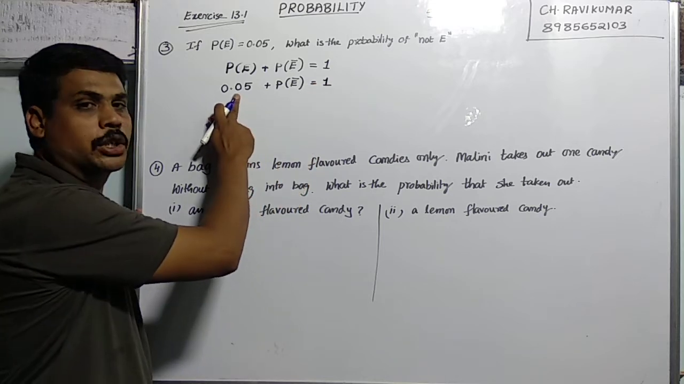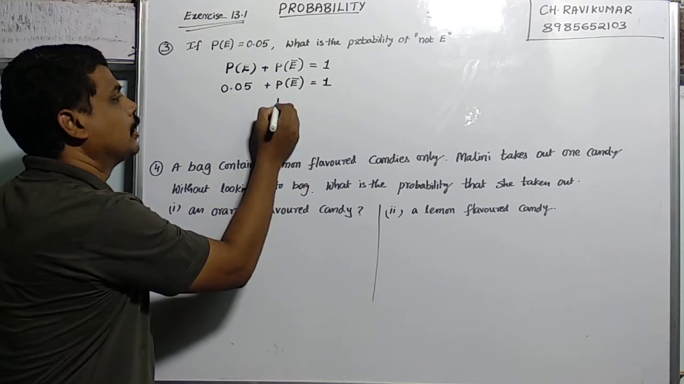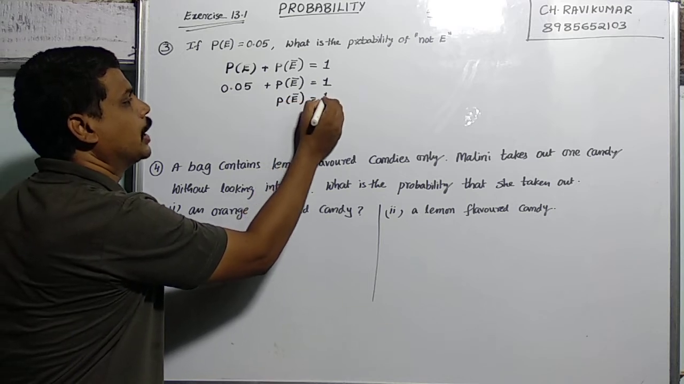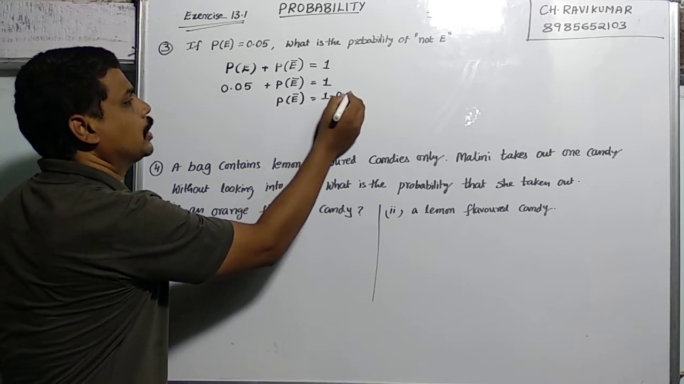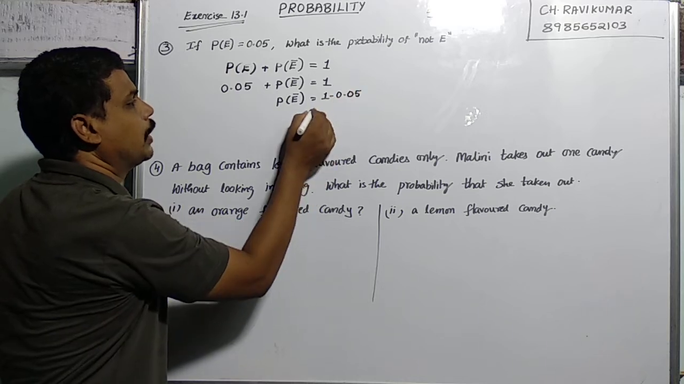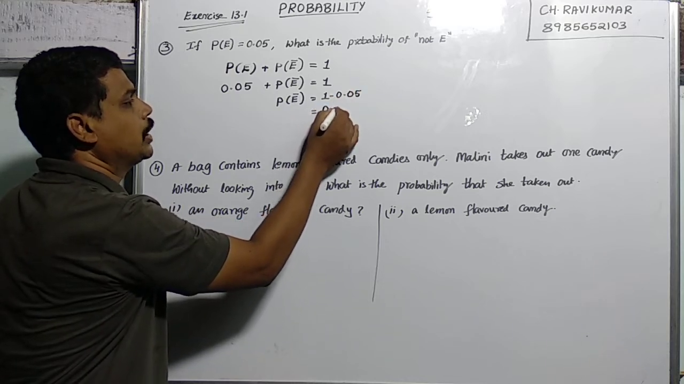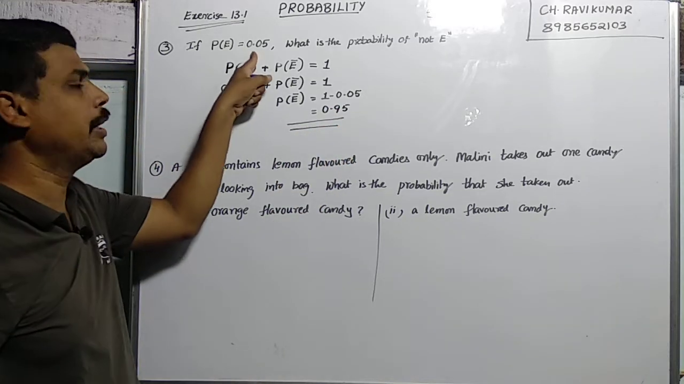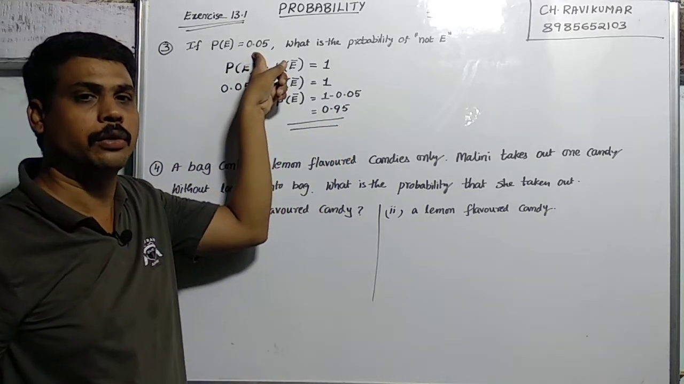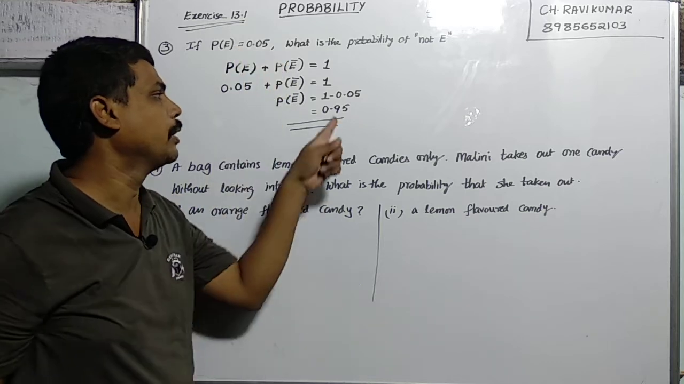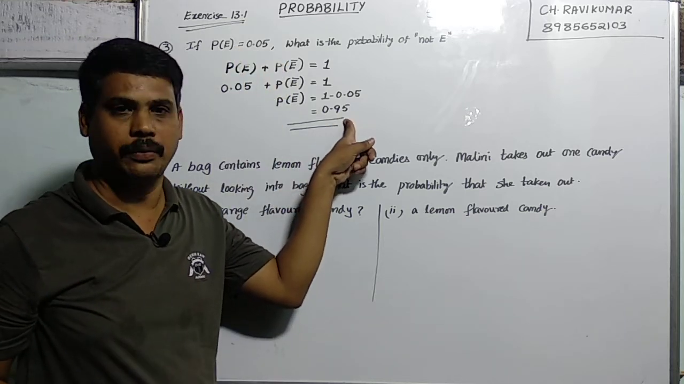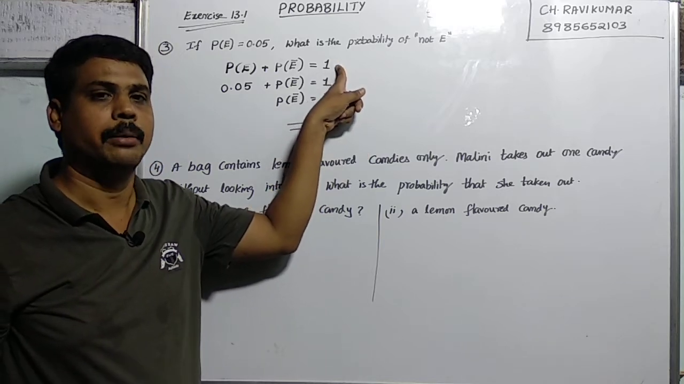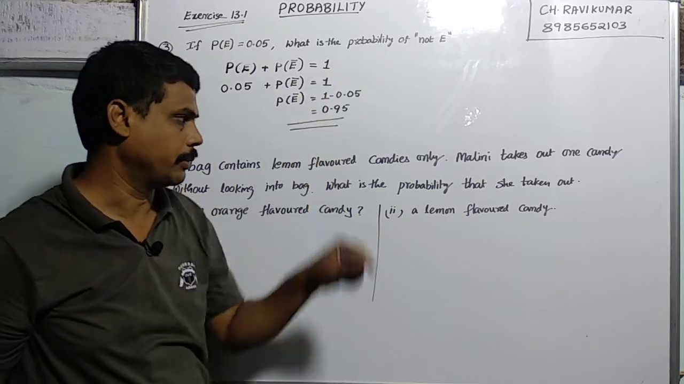So this 0.05 goes to that side. P of E bar is equal to 1 minus 0.05, the value is 0.95. So if something happens with probability 0.05, it has not happened with probability 0.95. Based on this condition, P of E plus P of not E is equal to 1.